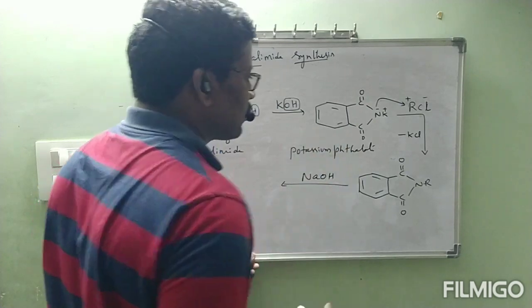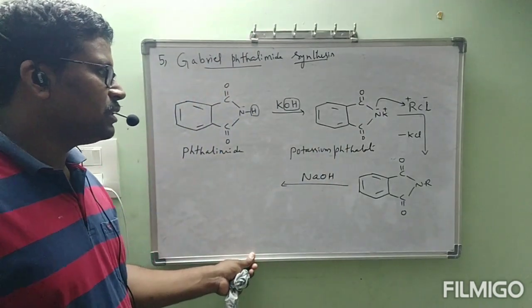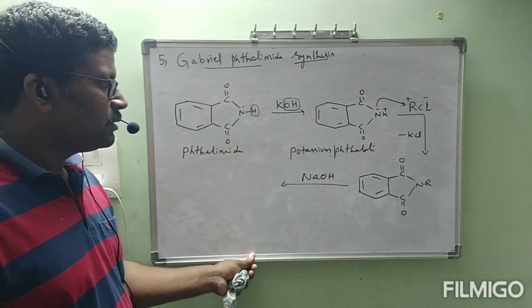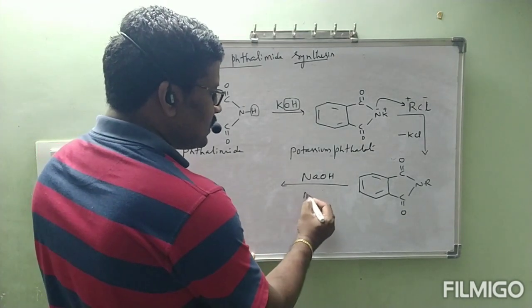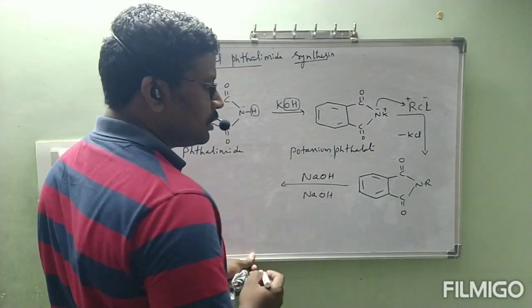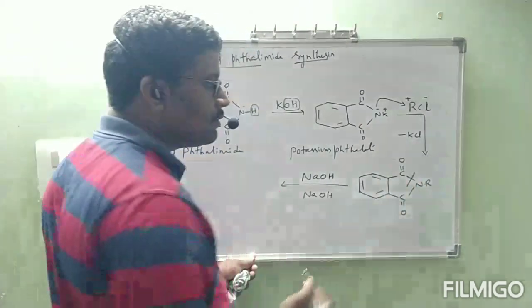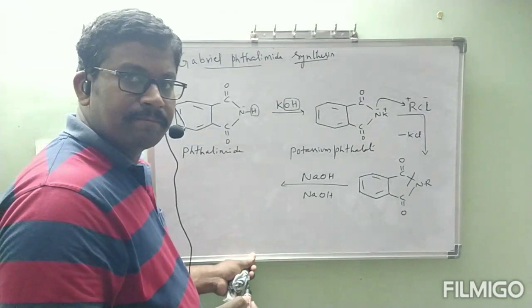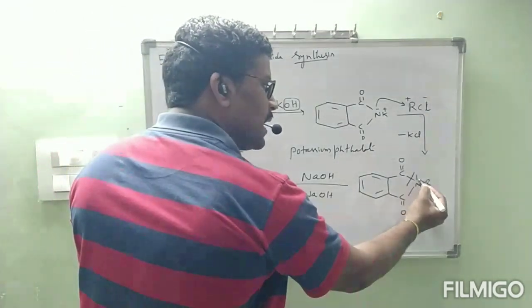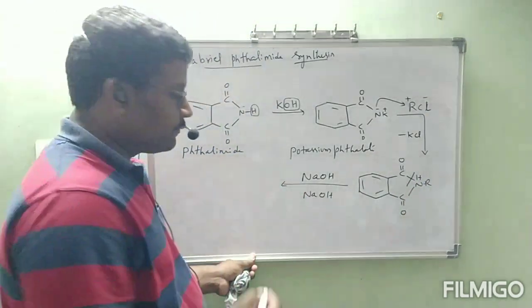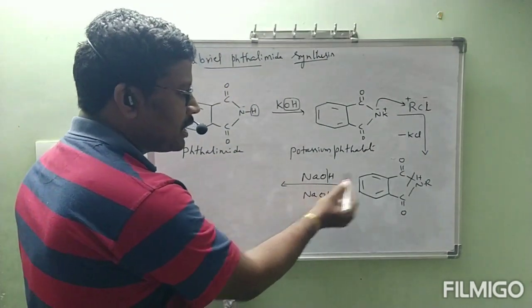NaOH. Observe this one carefully, ma. 2 moles of NaOH, in which this bond is going to be broken. H will be added here. See, H will be added here.